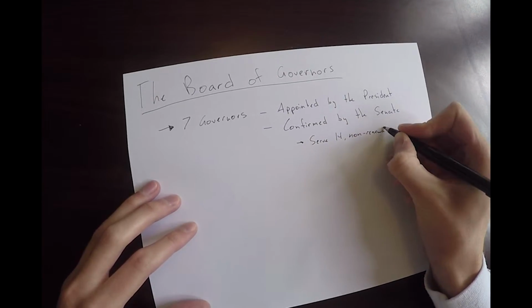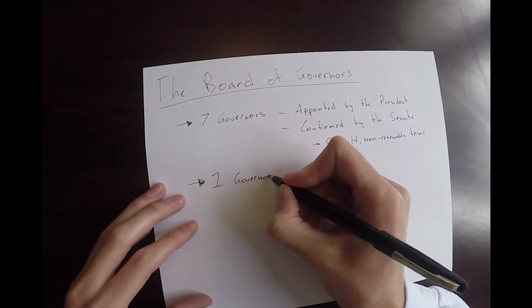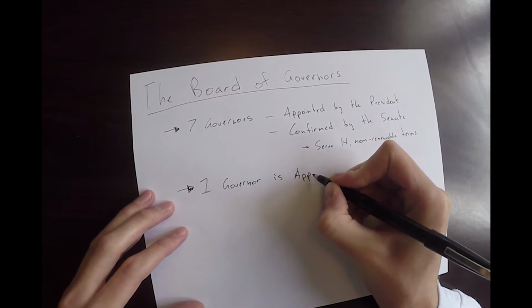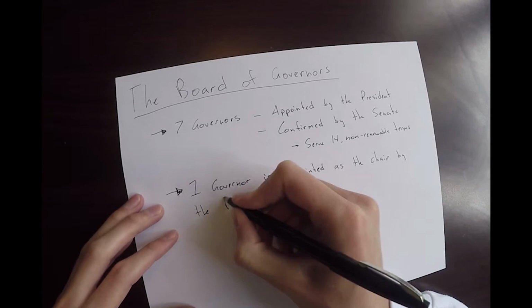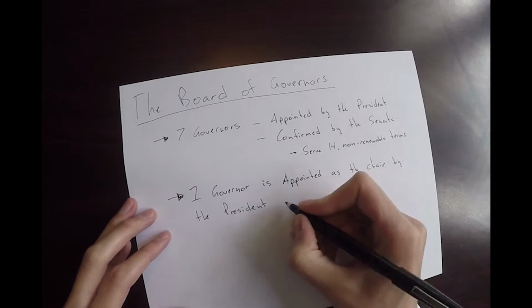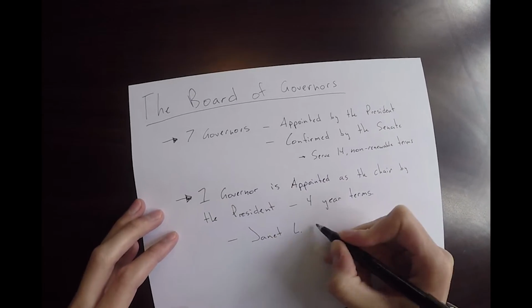One governor is appointed as the chair by the President himself and serves 4-year terms. Janet Yellen is the current chair, and she took office as the chair of the Board of Governors of the Federal Reserve System on February 3, 2014, and her term ends on February 3, 2018.